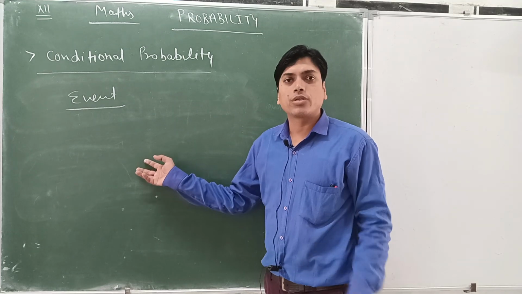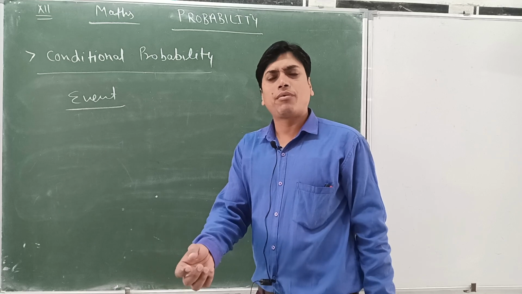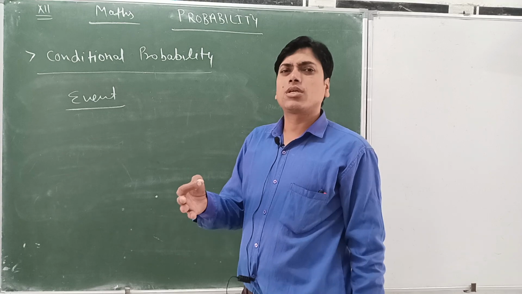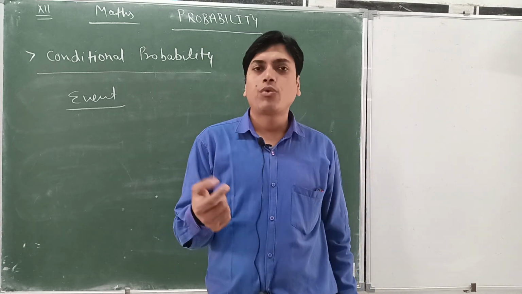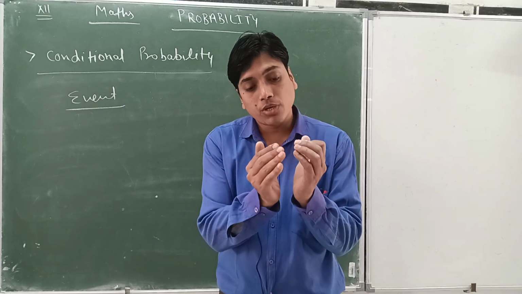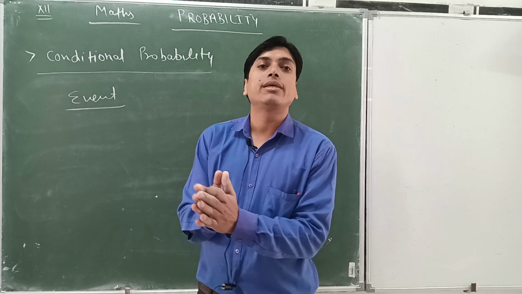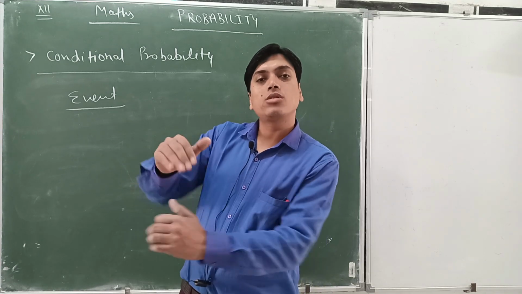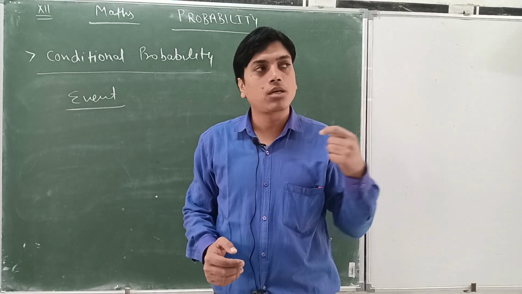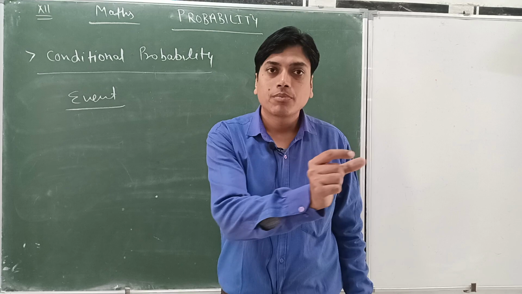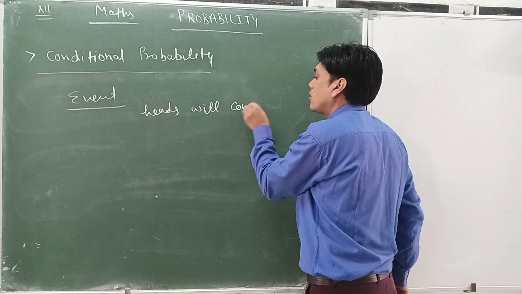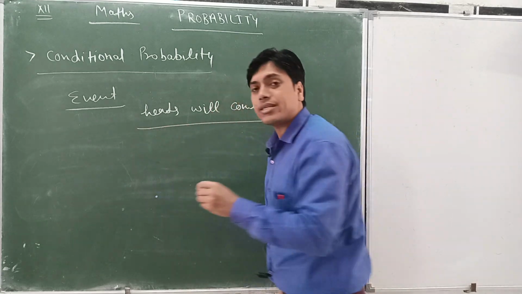Whenever we are solving some question from conditional probability, we always have two or three events having different probabilities. Very simple: suppose we are tossing one coin. What can happen? The possible results, if we are seeking the probability of that result, that is called an event. Suppose I am tossing a coin, what will come? You will say, sir, heads will come up.